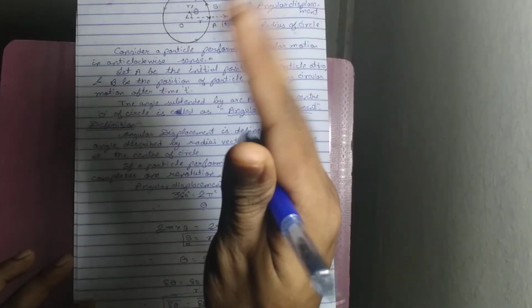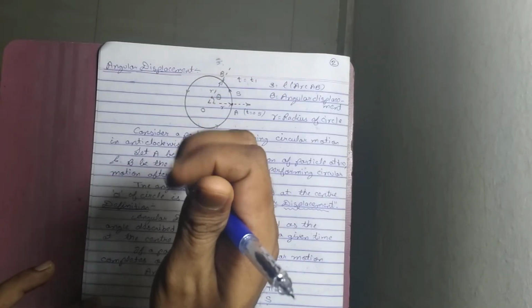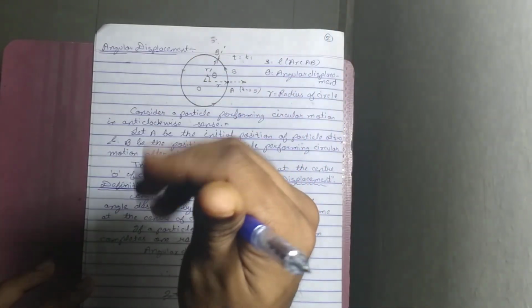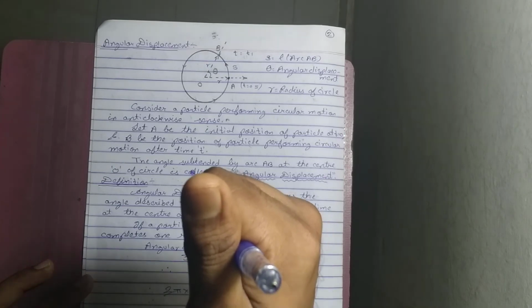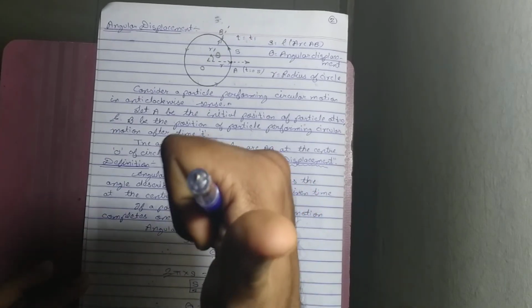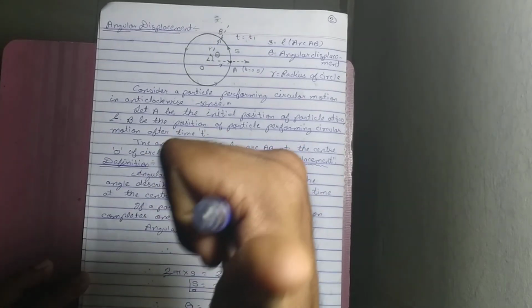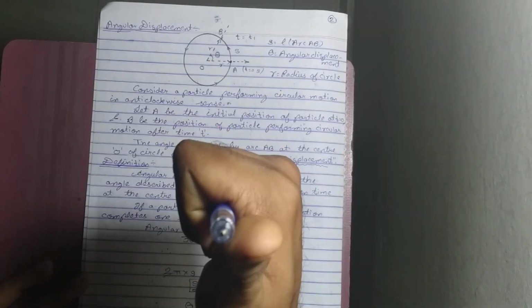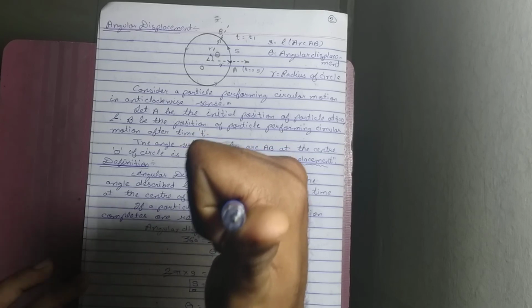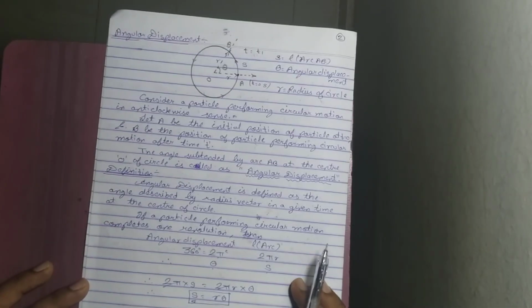If the curled fingers give the direction of motion, what is the direction of motion here? Anti-clockwise. If the fingers give the direction of motion of a particle performing circular motion, then the direction of the outstretched thumb gives the direction of angular displacement. Students, remember that is the direction of angular displacement.